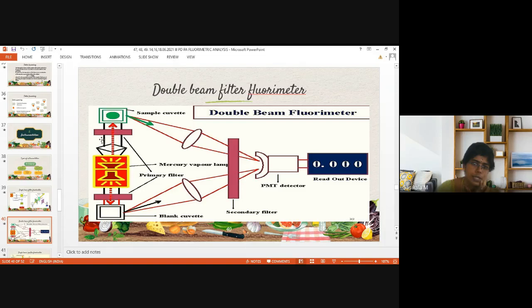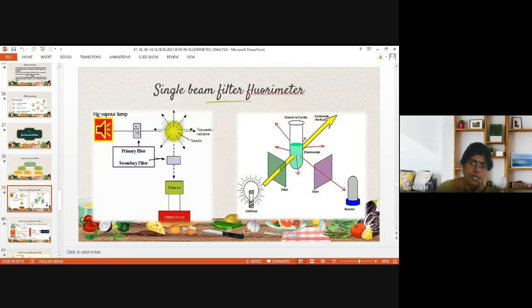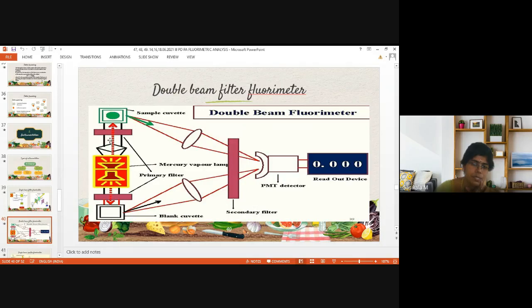So two primary filters are there. Unlike single beam filter fluorimeter, where only one primary filter and a single source are used, here two sources of the same mercury vapor lamp are used with equal intensity. So two primary filters are used, and the light goes to the sample. One beam of radiation goes into the sample cuvette and another goes to the blank cuvette.